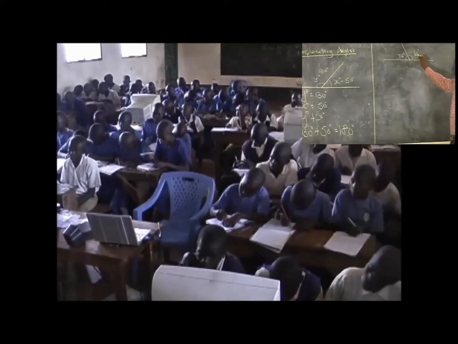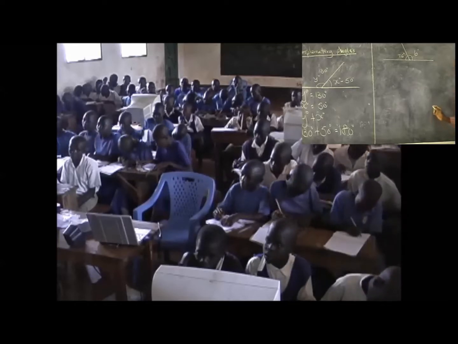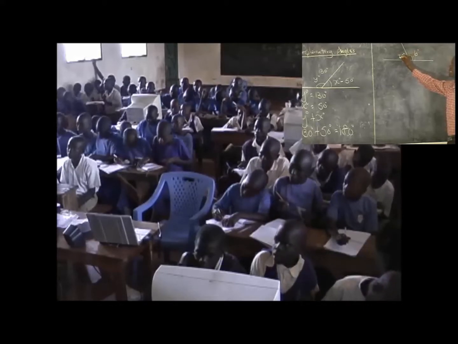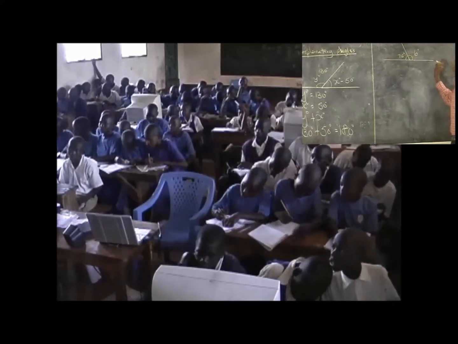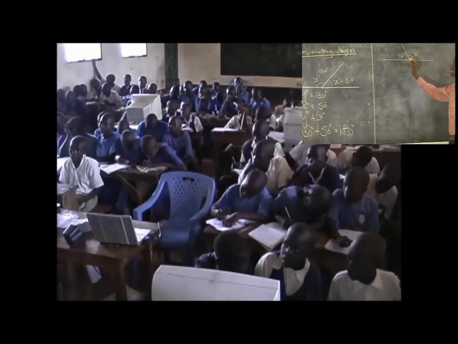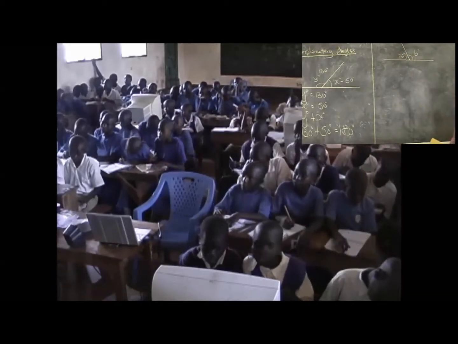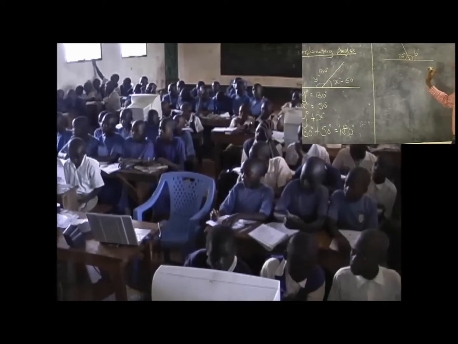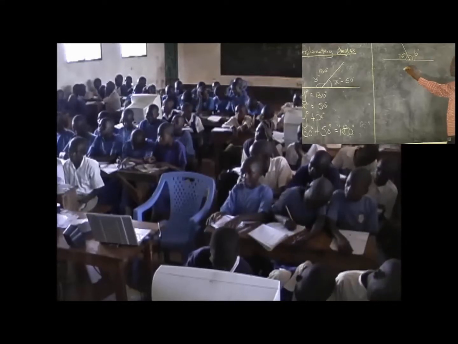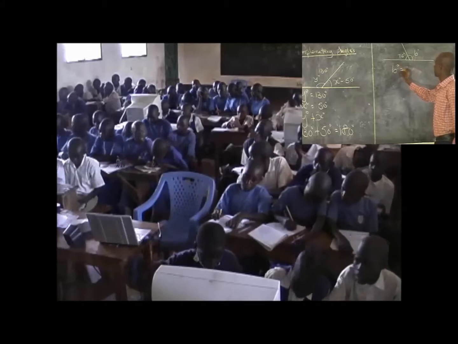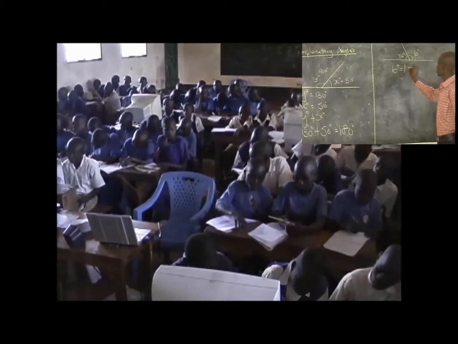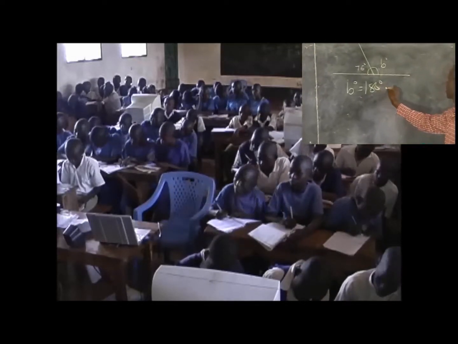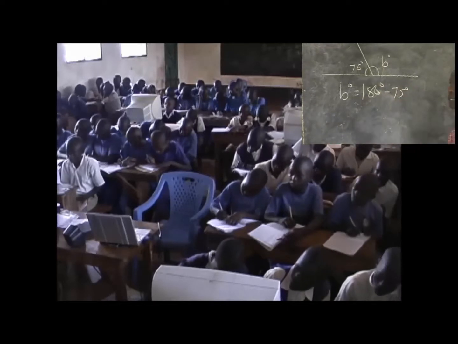Now, to find the size of the angle marked B, the first step is to understand that angle B and the 75 degrees angle are supplementary angles. Therefore, we know the two must add up to 180 degrees. So B is the supplement of 75 degrees. The angle marked B is obtained from the total sum of the angles on a straight line, 180 degrees, less 75 degrees.